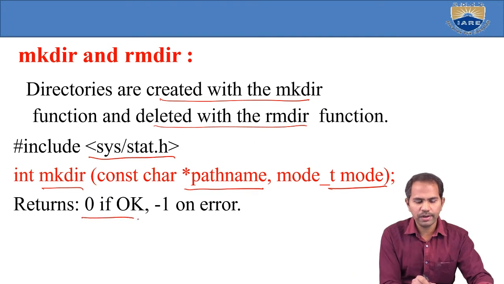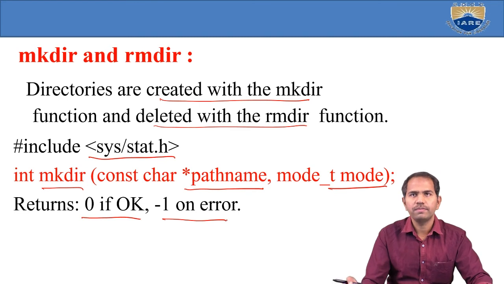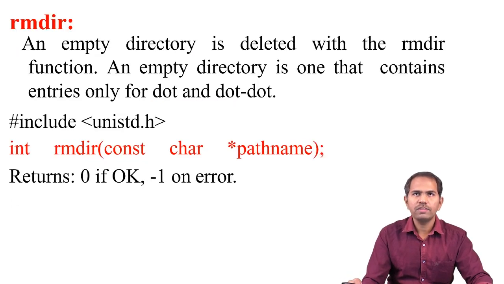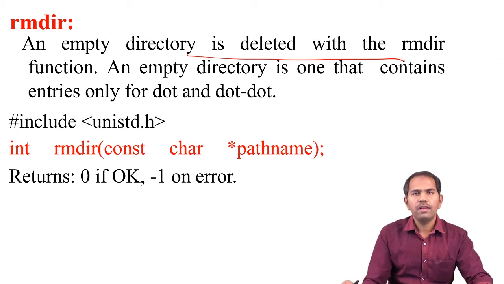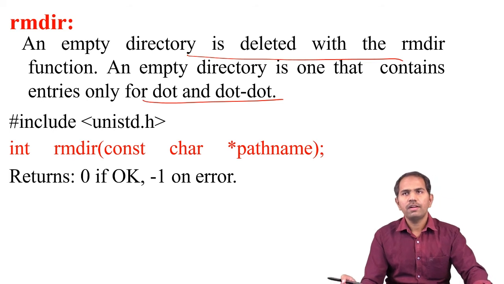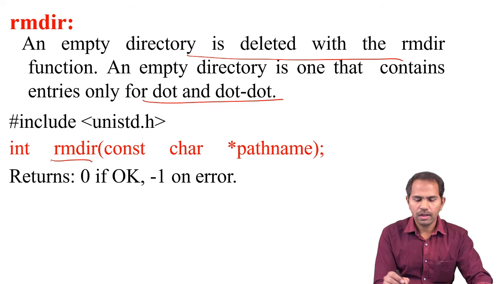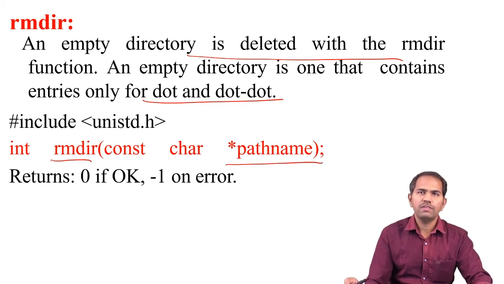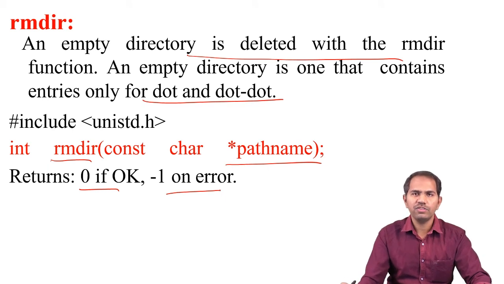If it is successfully created, 0 is returned; otherwise it returns -1. The remove directory function deletes a directory, which must be empty, meaning it contains only the entries dot and dot dot. Use rmdir with the corresponding path. If you have successfully removed the directory, it returns 0; otherwise -1 as an indication of error.